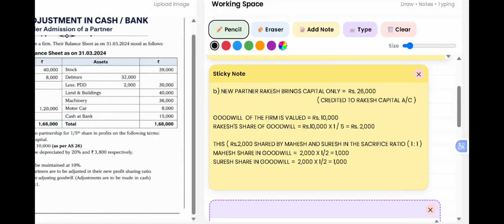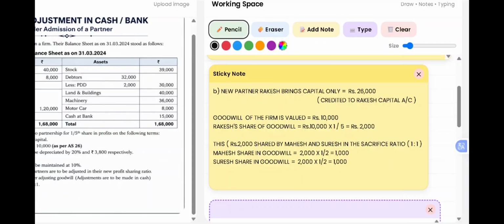So Mahesh's share in goodwill will be 2,000 into 1 by 2, that will be rupees 1,000. Suresh's share in goodwill will be 2,000 into 1 by 2, again it will be rupees 1,000.